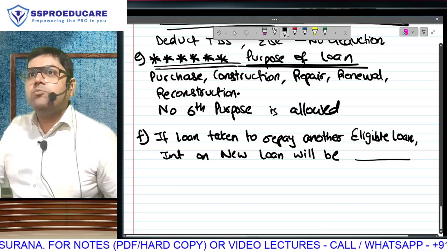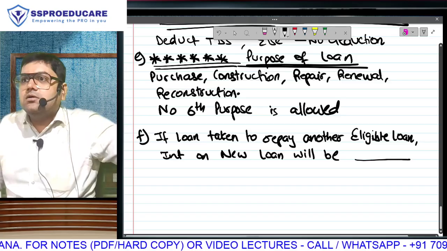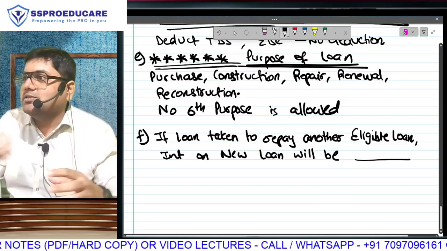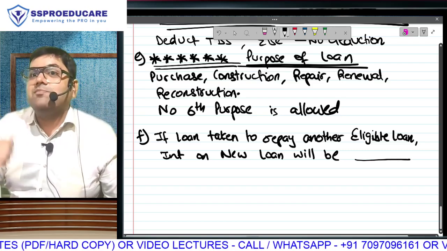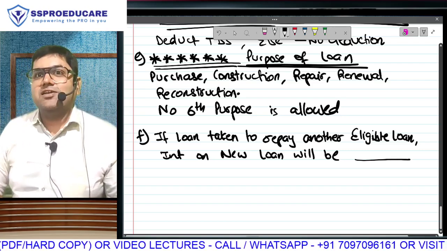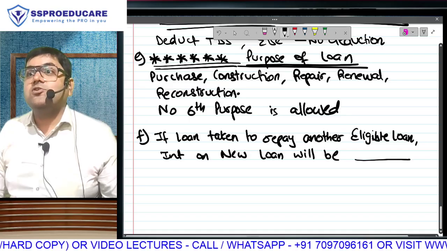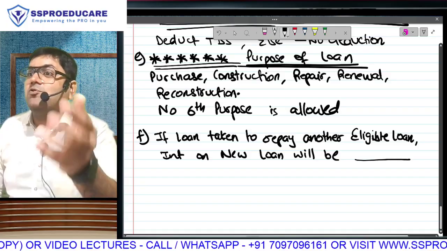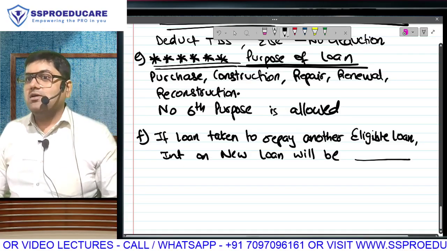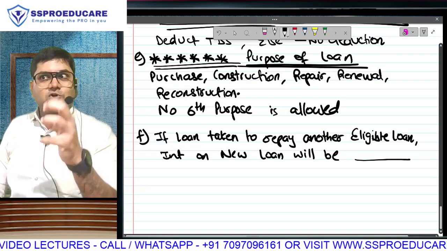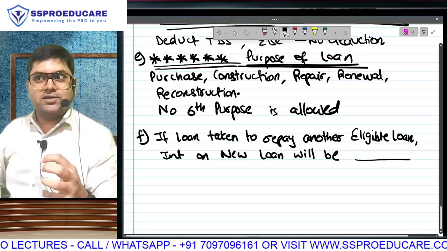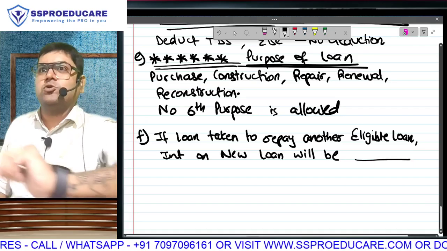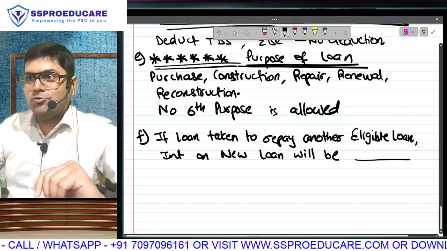What have I done? I have not brought the money home. I have repaid the loan. In banking competition, sometimes when I am regular in paying my EMIs, other banks find out about me and they tell me, you are paying 8.5%, so I will give you 7.5%. Transfer your loan. If I transfer the loan and you deny tax benefit, then that whole thing will get over. And main point is, I have not brought the money home and used it for any other purpose. I have only changed my obligation from bank 1 to bank 2. But I am not making any other use of the money.